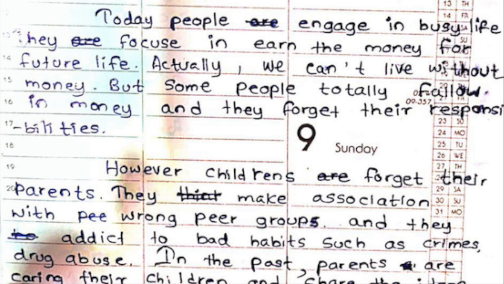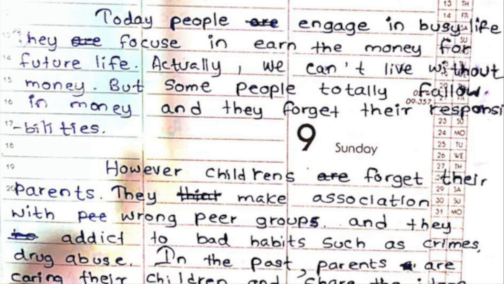In any case, actually we can't live without money, full stop. But some people totally follow in money and they forget their responsibilities. Totally follow in money, that is wrong. But some people are just seeking money, you can say. But some people have complete focus on earning money, or some people are totally earning money and they forget their responsibilities, full stop. However, there should be a comma after however. However, children, no, you don't write children's, you always write children forget their parents. However, children forget their parents.